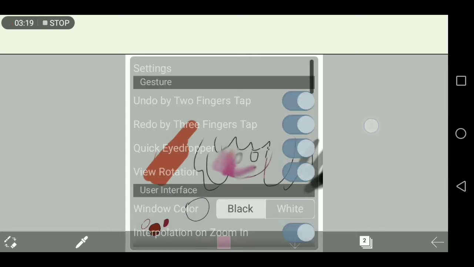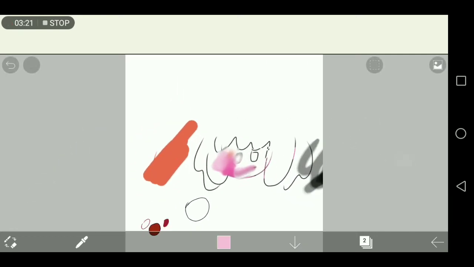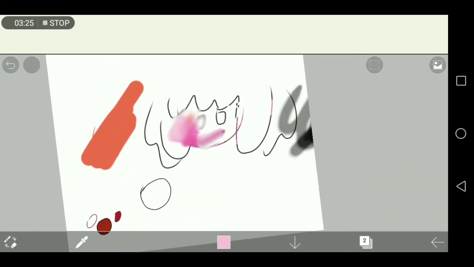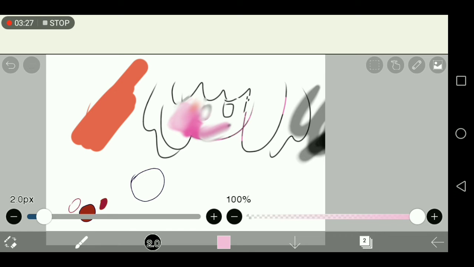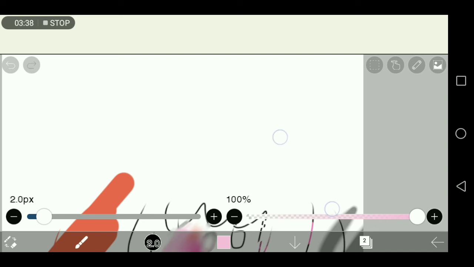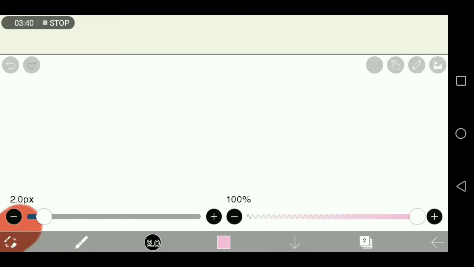So let's say I'm finished with my drawing. I kind of want to add materials to it. Wait, no, what am I saying? Okay, so this finger here is a stabilizer. Basically what it does is it stabilizes whatever you draw.